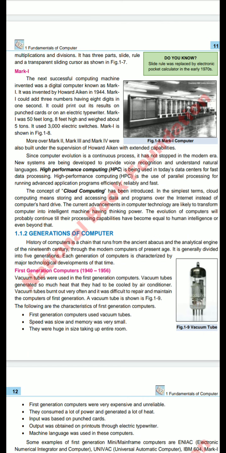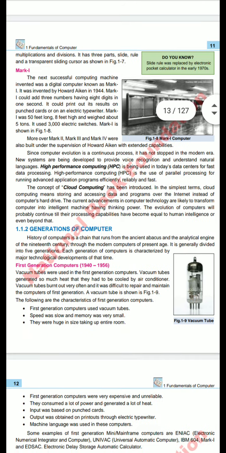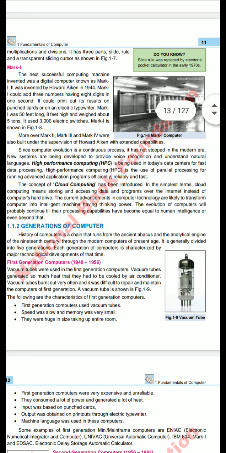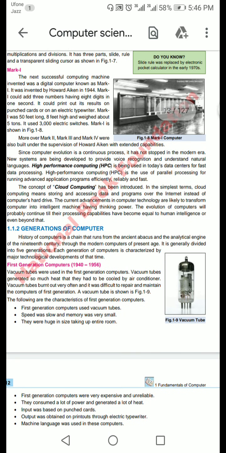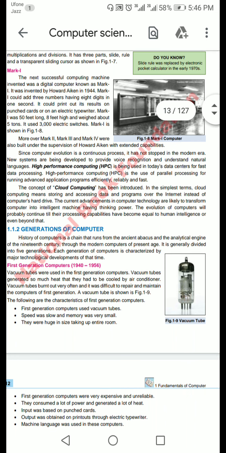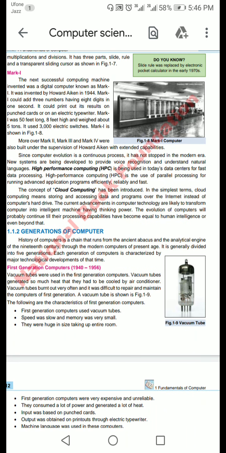Aiken with extended capabilities. Since computer evolution is a continuous process, it has not stopped in the modern era. Now, systems are being developed to provide voice recognition.